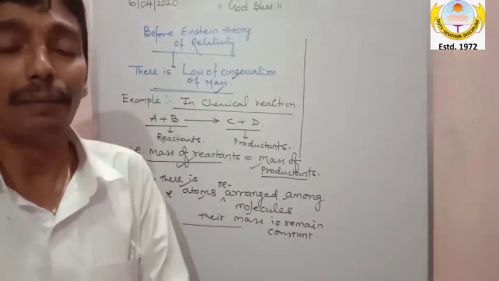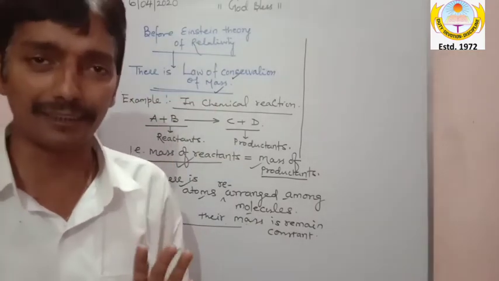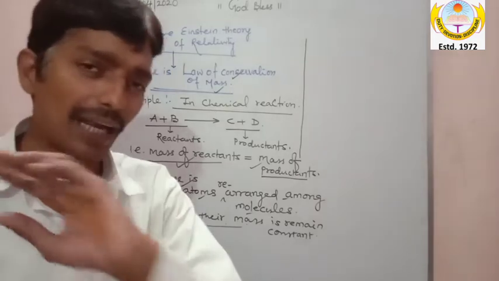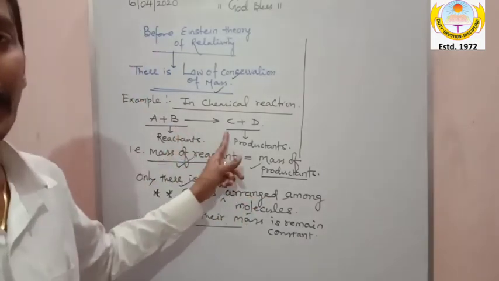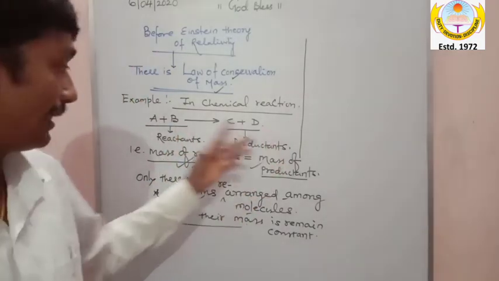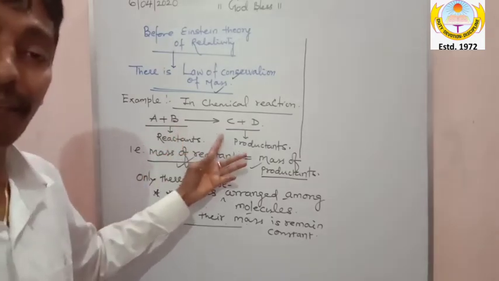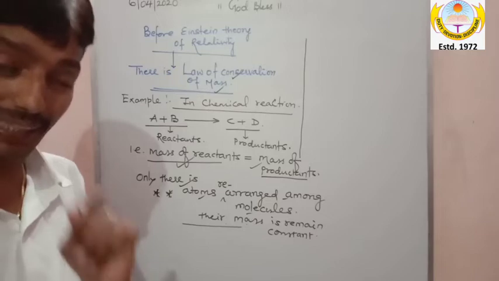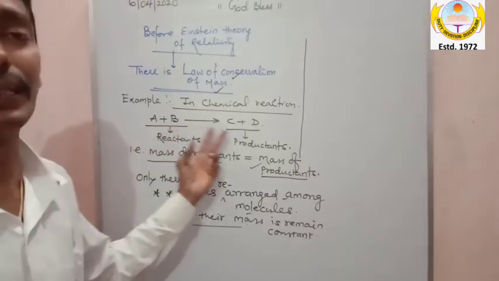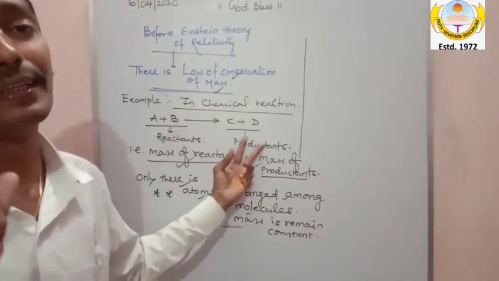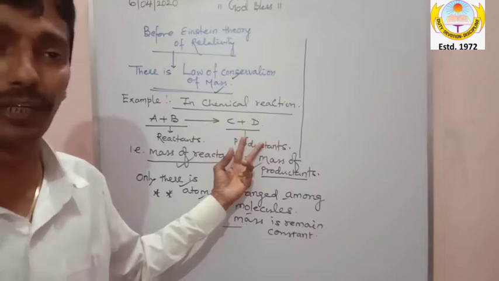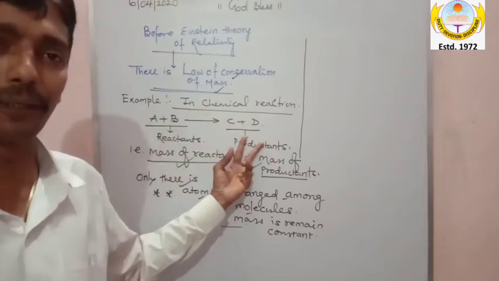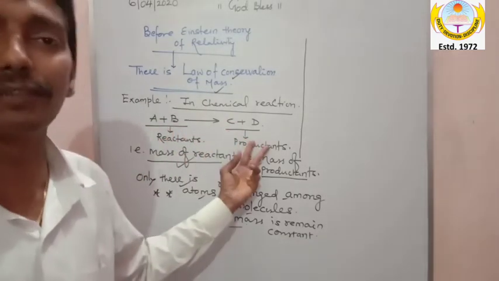It remains the same, because if any reaction takes place, A plus B giving C plus D, okay, A is adding to B and giving new compounds C and D, agreed. But in that sense, the mass of A plus B and the mass of C plus D will remain the same. I hope it is going on with your chemistry chapter also.